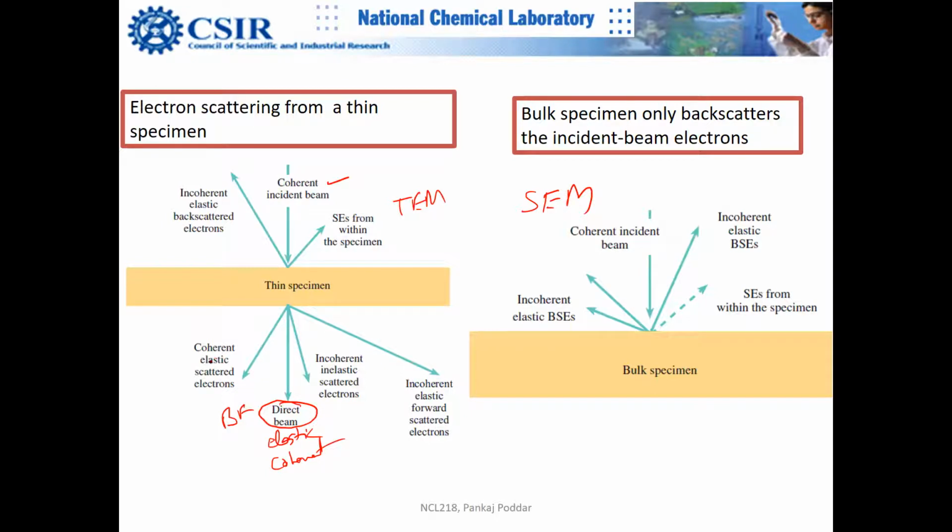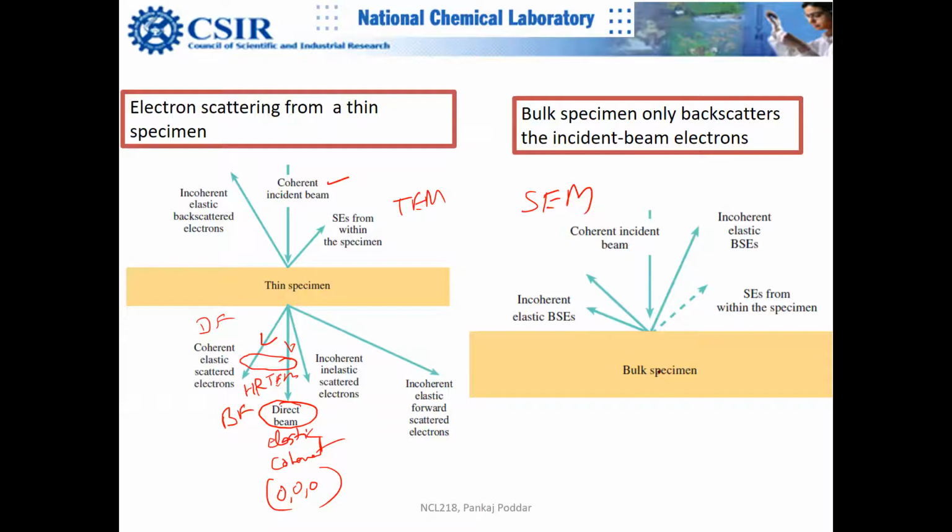And now you have coherent elastically scattered electrons. This beam is used for your Bragg diffraction or your dark field, or if you combine both of them, then you get HRTEM. HRTEM is basically a two beam concept. You combine the direct beam, which is basically the 000 diffracted beam. It is not undiffracted; we actually call it 000 diffracted. And then you have the incoherent inelastic scattered beam, and the incoherent elastic beam.